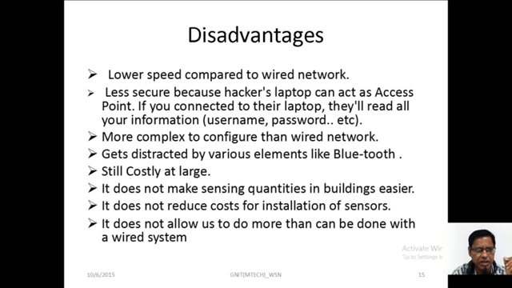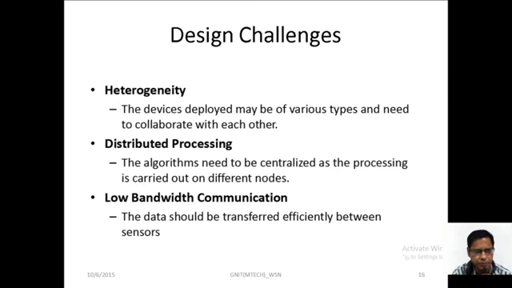When it is connected through wire, more flexibility will be there to give some more connections. But when it comes to the sensors, it does not allow us to do more; it can be used only for a specific purpose or task. If you want to add more purposes, the sensor may not accommodate the connections.